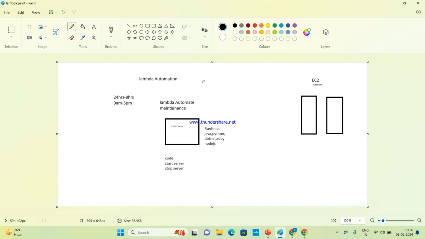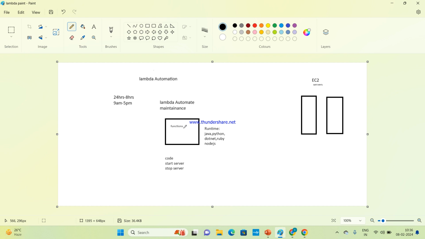In Lambda, we automate the time. The resource of Lambda is functions, where we create functions. Under functions, we dump a code. How many languages of code can we dump? Five languages: Java, Python, Ruby, .NET, and Node.js. So these are the languages whose code we can dump in Lambda. So Lambda functions is the resource of Lambda.